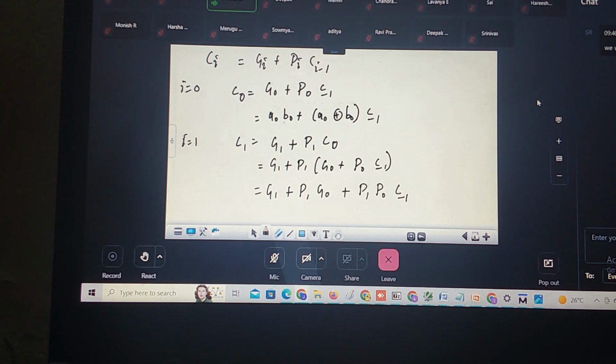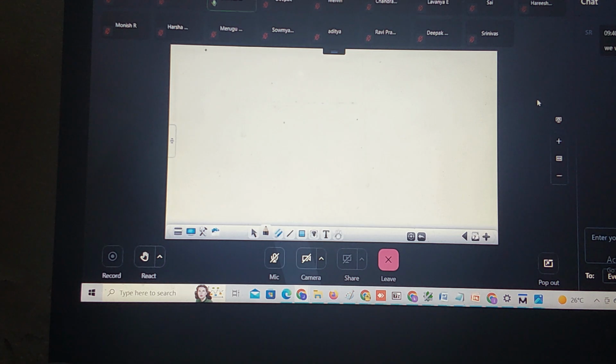You don't understand? Now when i is equal to 2, C2 is equal to what? G2 plus P2 into what? C1. In this equation, substitute the C1. So C2 is equal to G2 plus P2 into C1. What is C1?